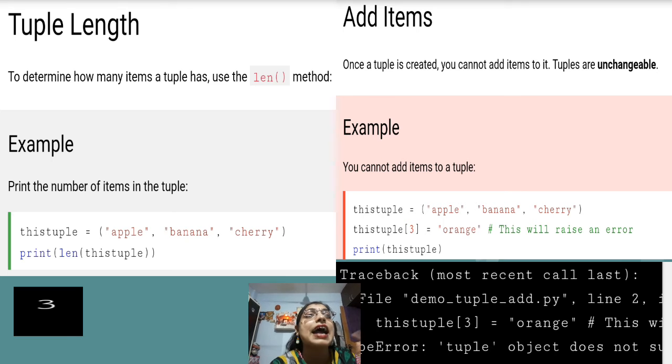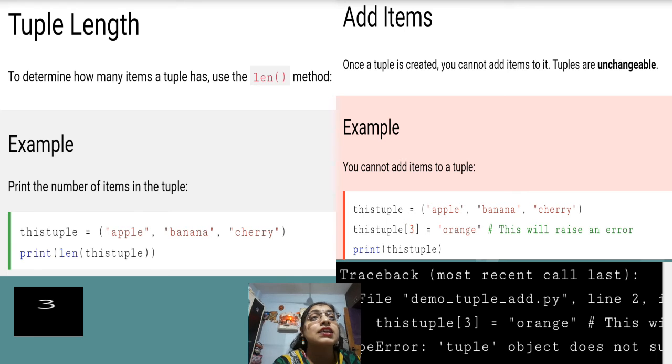Then next one is add item. Add item means, as we have already seen, tuples are immutable, meaning they are unchangeable. So if we try to insert any element at any specific position, we are going to get an error, because tuples are immutable. We cannot change the value, nor can we add a new value.